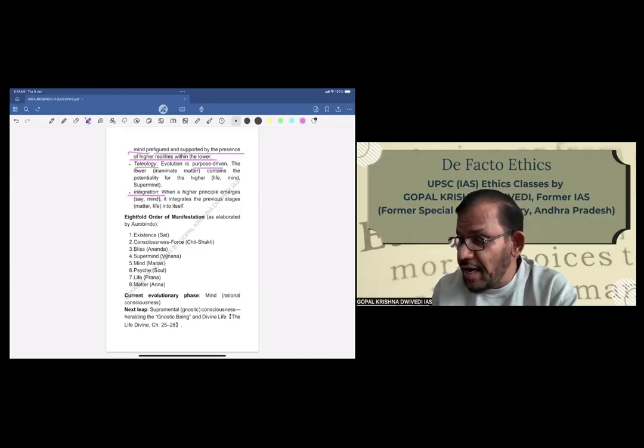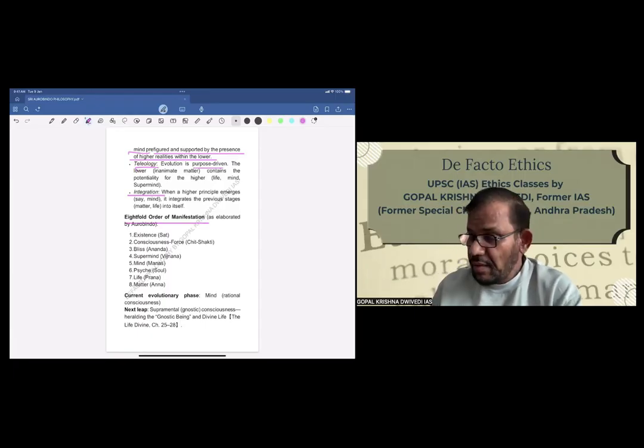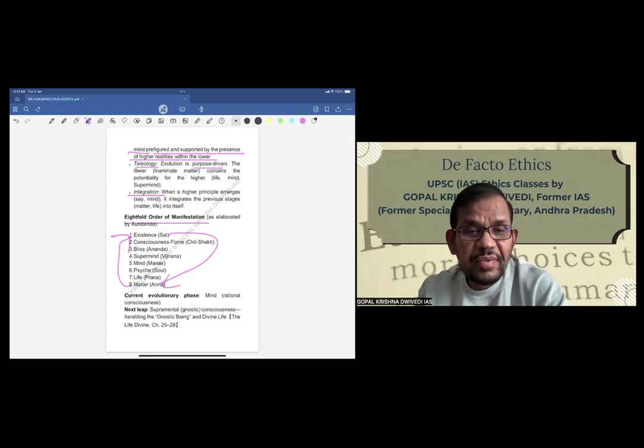Now he has given an eightfold order of manifestation. What are they? Matter, evolution, basically, if you can understand, evolution starts from matter and goes up to existence, whereas involution starts from existence and goes up to matter. So this is basically Aurobindo's philosophy of involution and evolution.